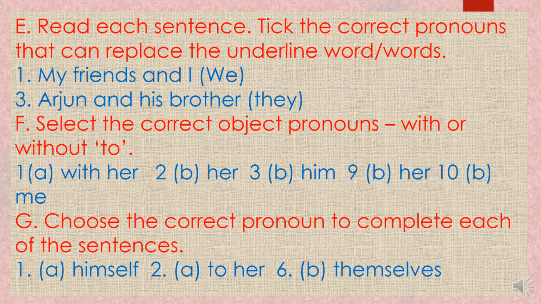Now coming to the F exercise. Select the correct object pronouns with or without to. So we have to select the correct object pronouns. It can either be with to or without to. So here see the exercise F. First sentence. Did you play dash? The options are with her or just her.